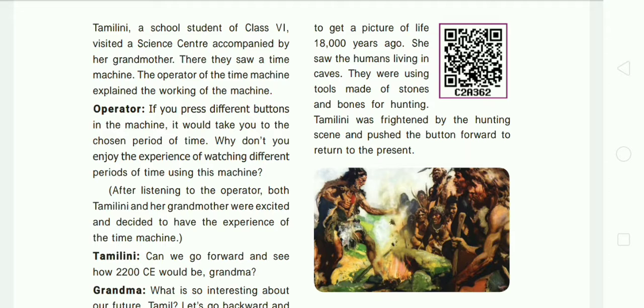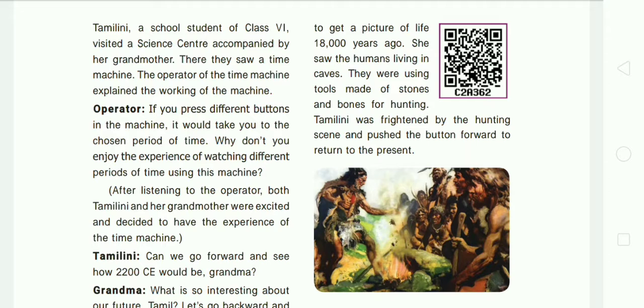The operator says that if you press different buttons in the machine, it would take you to the chosen period of time. So he told that the machine will take Tamilini and her grandma to different periods of time. "Why don't you enjoy the experience of watching different periods of time using this machine?" the operator asked Tamilini. After listening to the operator, Tamilini and her grandmother were very eager to take that experience through the time machine.